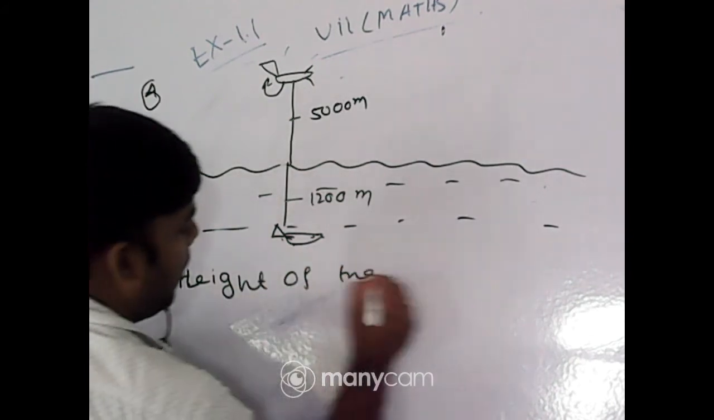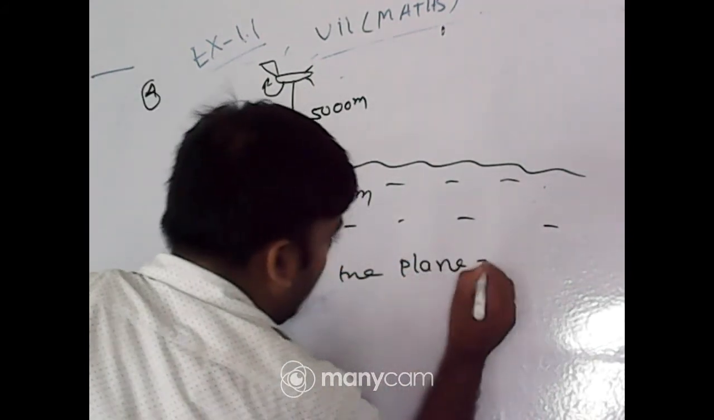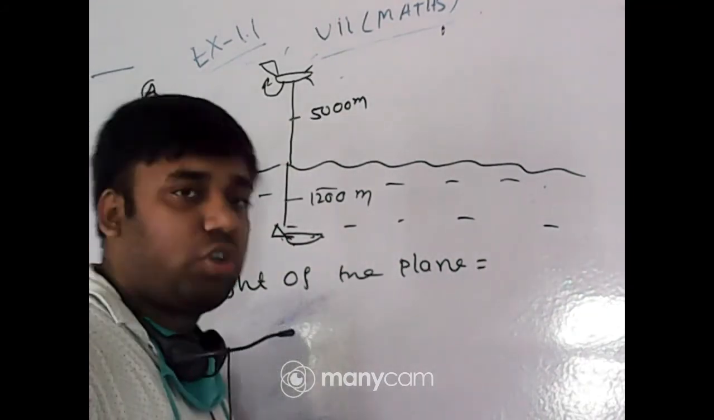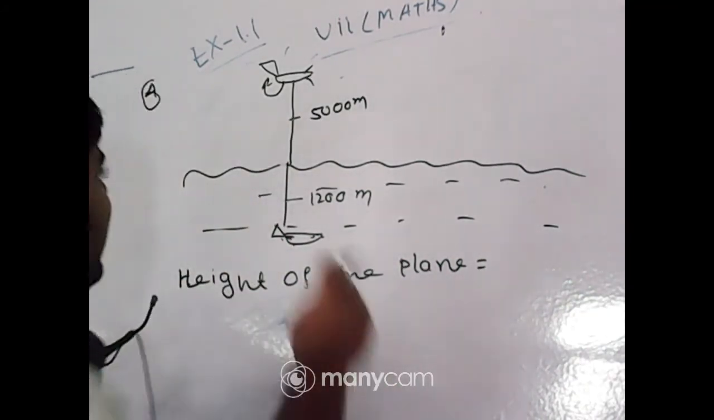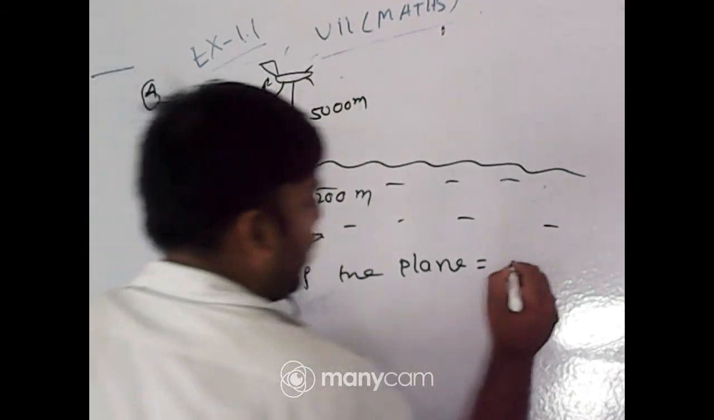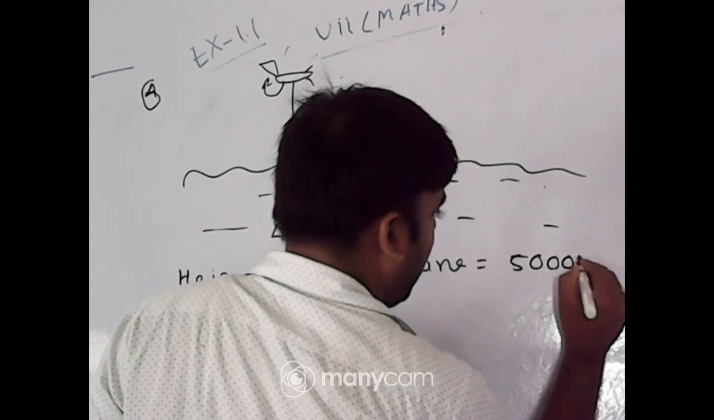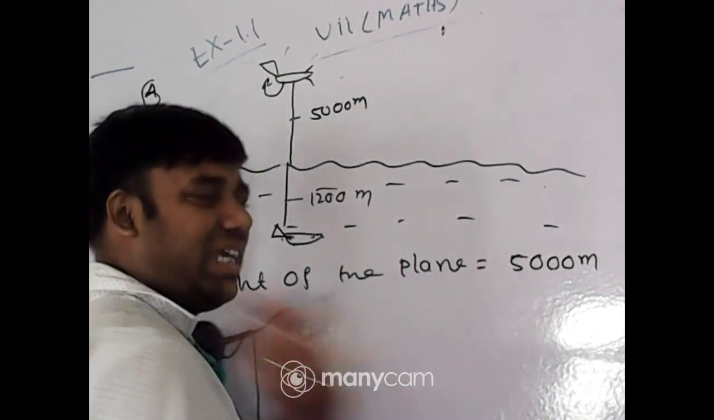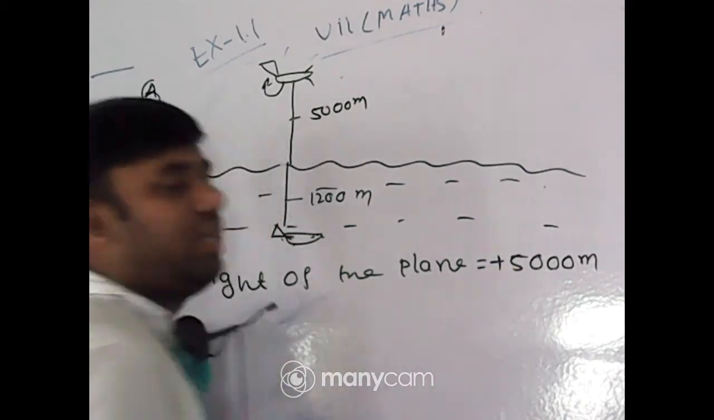Height of the plane, should it be positive or negative? I have taken from the sea level upward as positive, so it is plus 500 meter. Nothing written means plus is there, but I am giving a plus here anyway.